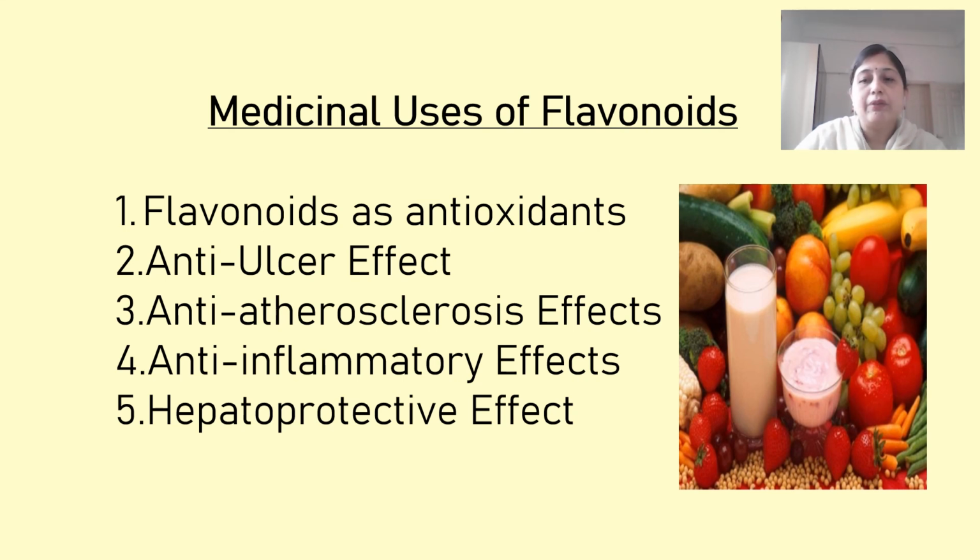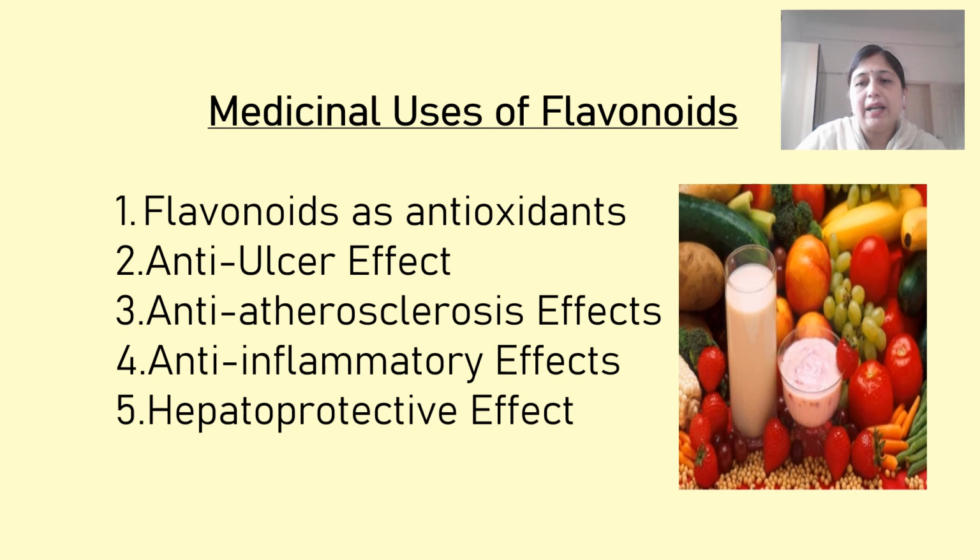flavonoids, and in present time they are being used as nutraceuticals. The other use is anti-ulcer use, which is generally as a demulcent, as a cooling agent. They are used to treat any kind of peptic ulcer or colonic ulcers. It also has an anti-atherosclerotic effect, meaning it reduces the plaque formation in the coronary arteries. Now in the coronary arteries normally there is a blockage due to cholesterol, platelets, etc. They aggregate and bring about blockage, which may lead to a heart attack like condition. Flavonoids can help in removing this blockage and making the arteries work in a more efficient manner.